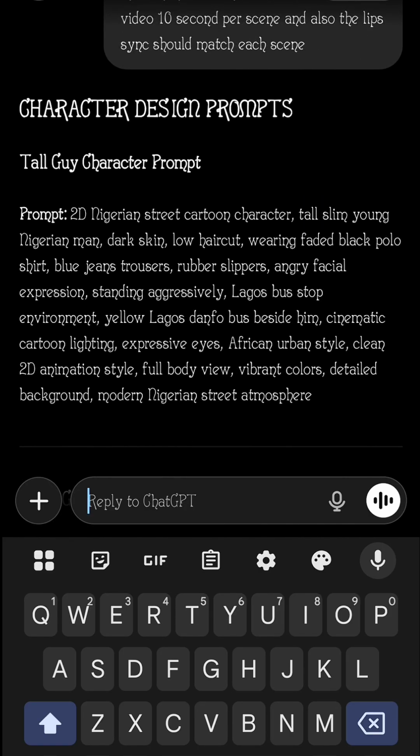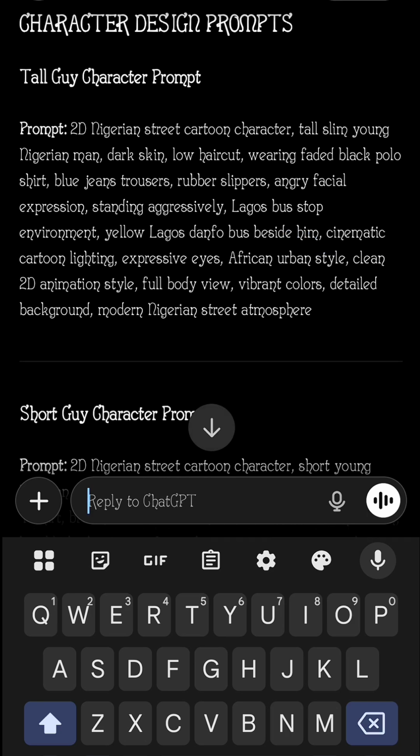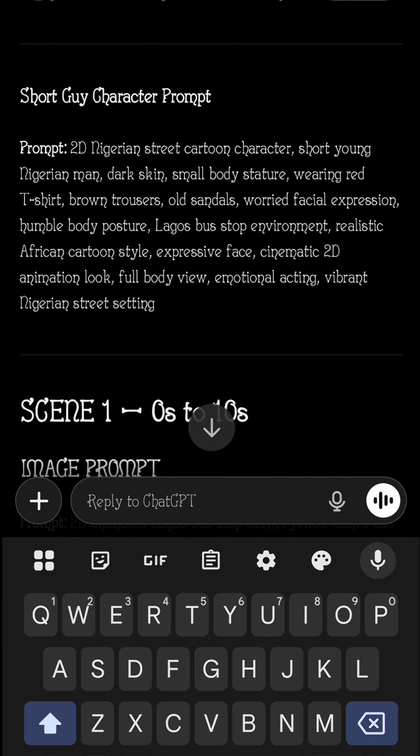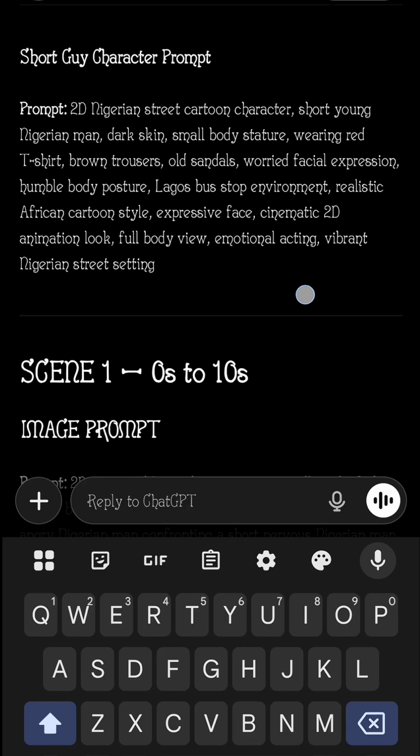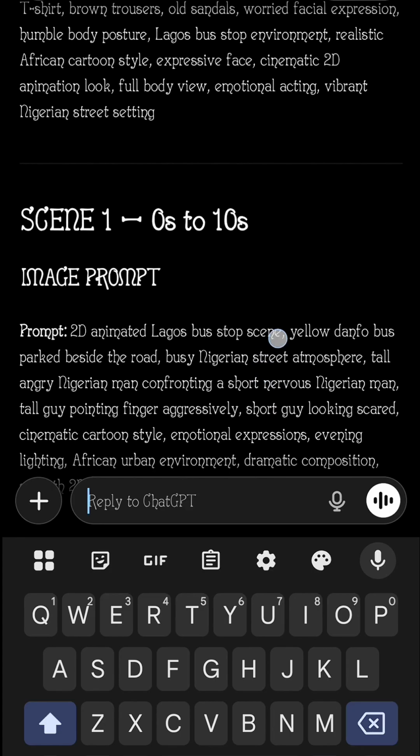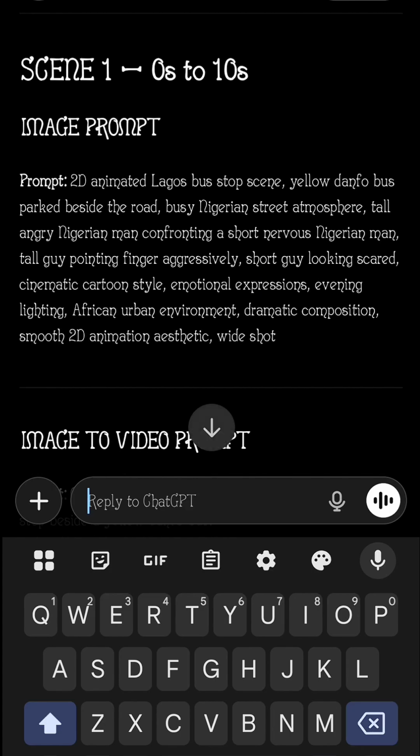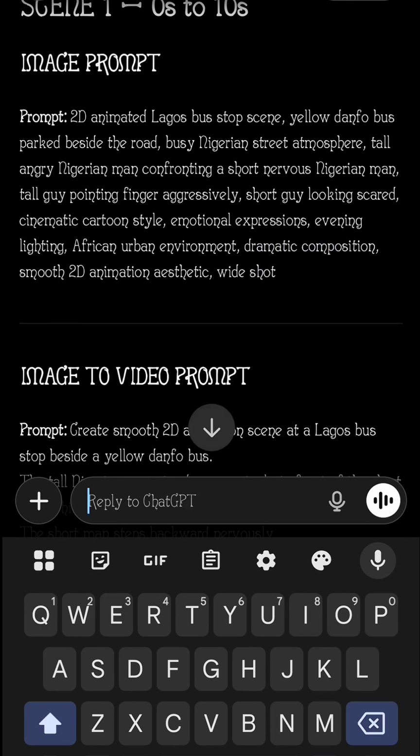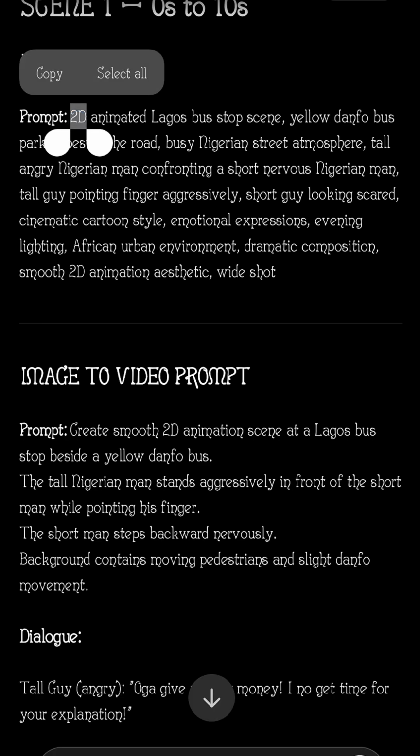As you can see, this is the character. This is the first character, that is the tall guy. This is the second guy here. If you want to generate his own image also, this is how it's supposed to look. Now, the first thing you have to do, as you can see, 2D animation. This is the image prompt for the first scene. So I can just copy this like this.